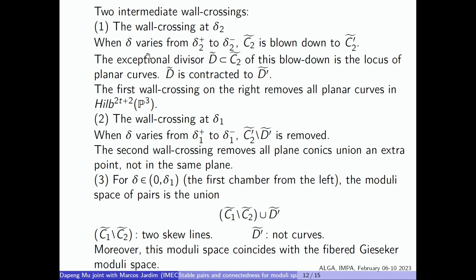Okay, so let me make a summary. After these two wall crossings, delta will be lying in the first chamber. And on one hand, this moduli space is the fibered Gieseker moduli. And on the other side, we have this strata, in which the first part, which is an open set, still corresponds to curves. And the curve corresponding to this open set is the set of two skew lines. We have another locus D prime tilde, which is created by the first wall crossing. So the sheaves in the pairs in D prime tilde are Gieseker semi-stable, but the stable pairs there don't correspond to curves.